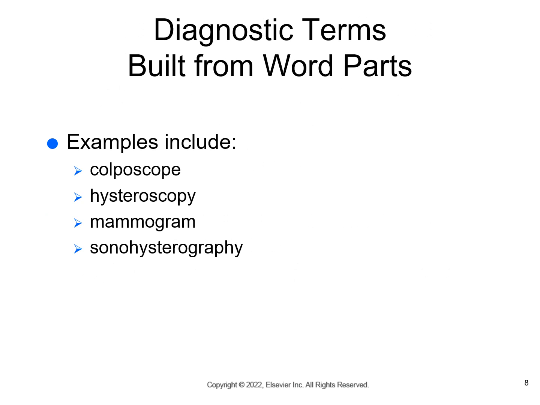Diagnostic terms built from word parts include a colposcope. Well, we know scope means instrument used for visual examination, and colpo refers to vagina, so this is an instrument used for visual examination of the vagina. Hysteroscopy. Scopy means a visual examination, and hystero refers to the uterus. So visual examination of the uterus is the definition of hysteroscopy.